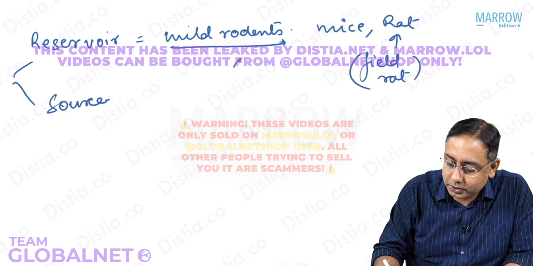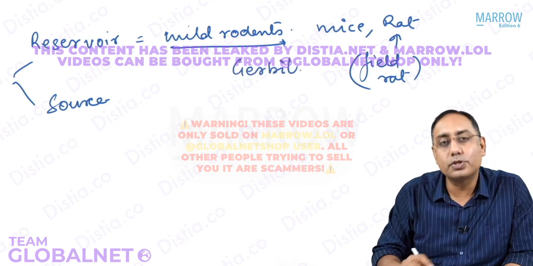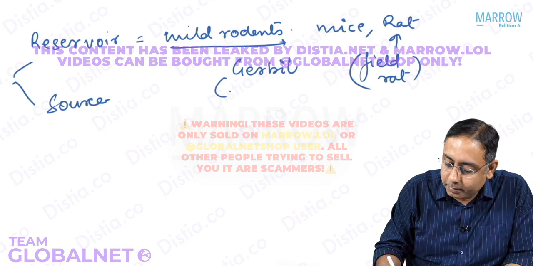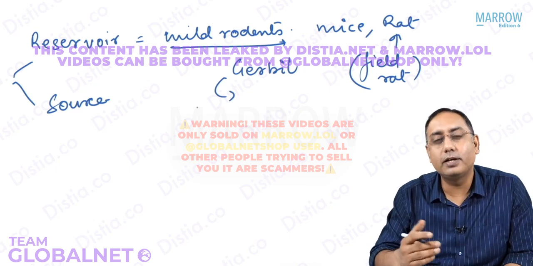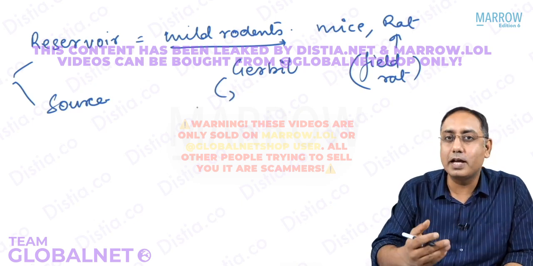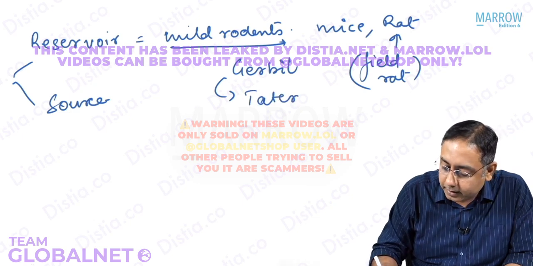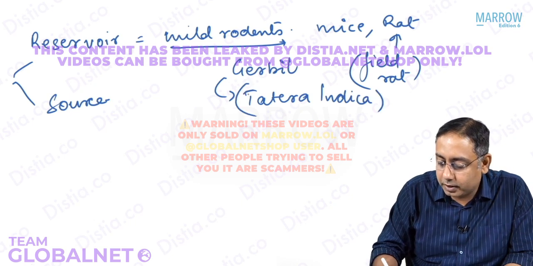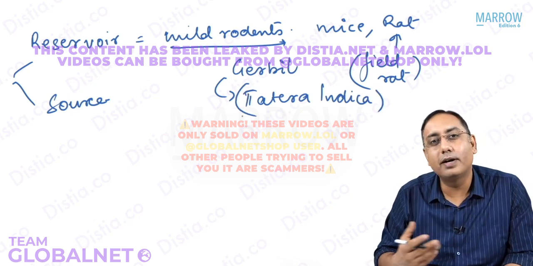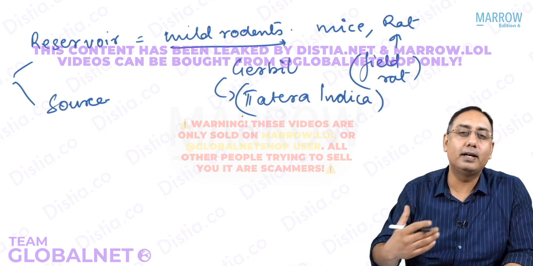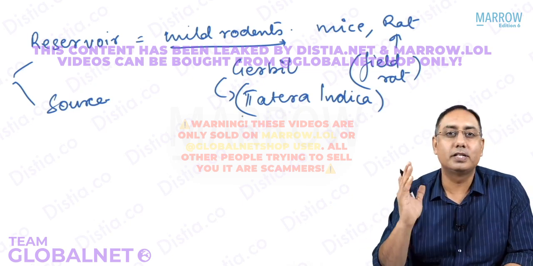And then we have the gerbils. Gerbil is also a type of rat. The gerbil that is most commonly associated, or the reservoir for plague in India, is the Tatera indica. That is the Indian desert gerbil. It is recorded as having the maximum amount of plague, and it is the one implicated in transmission of plague.